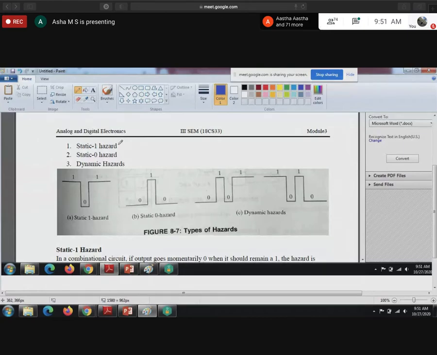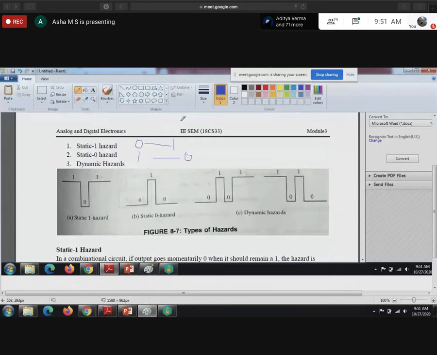Now I have some circuit. In that circuit, currently I am going to change only one input switch, either from 0 to 1 or 1 to 0.